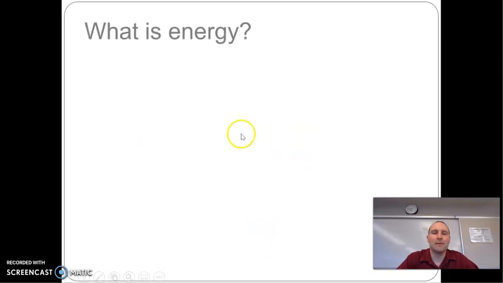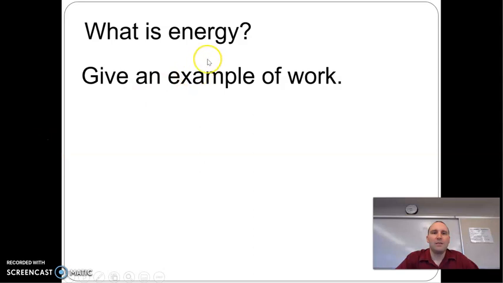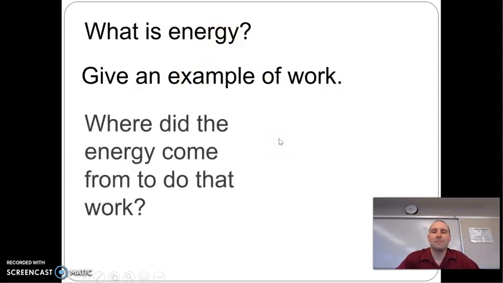All right. What is energy? Energy is the ability to do work. So what's an example of some work? Work is moving something, so lifting something up or pushing something. That energy has to come from somewhere.